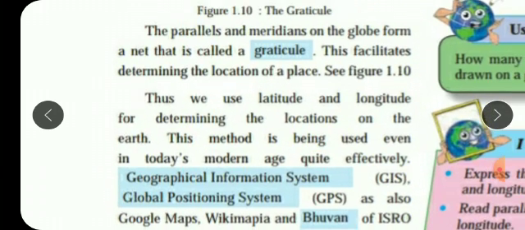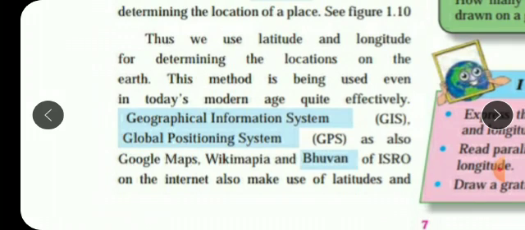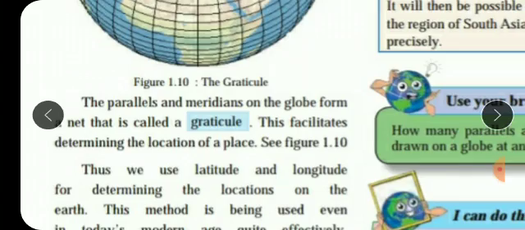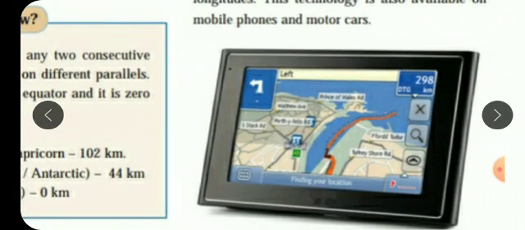This method is being used even in today's modern age quite effectively, that is Geographical Information System (GIS), Global Positioning System, that is GPS, as also Google Maps, Wikimapia, and Bhuvan of ISRO. This is again a satellite system on the internet, which also makes use of latitudes and longitudes. Yes, this technology is also available on mobile phones and motor cars. You know very well, we immediately switch on our GPS while finding location of any new place.